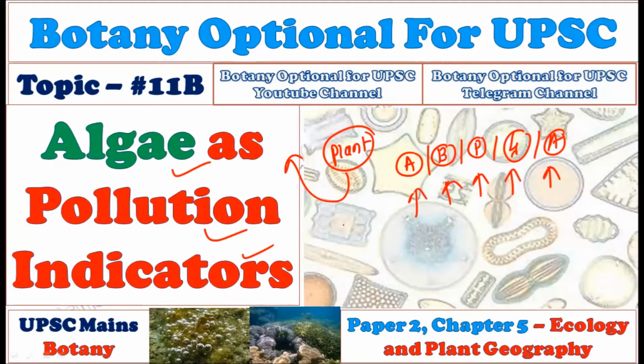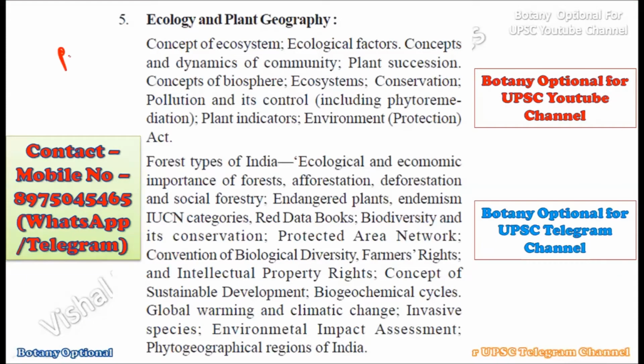And in the previous year's question papers, we have understood that the UPSC can actually twist such a kind of question, and that is why we should understand this topic thoroughly so that we will not lose any marks in the UPSC mains examination. Okay. Now consider this is your syllabus. We are dealing with paper number 2 and chapter number 5, that is ecology and plant geography. And we are here at the plant indicators.